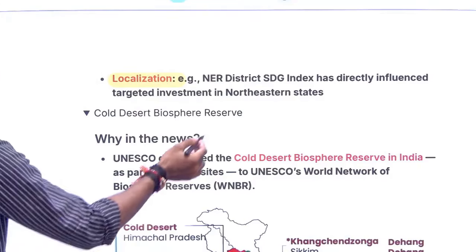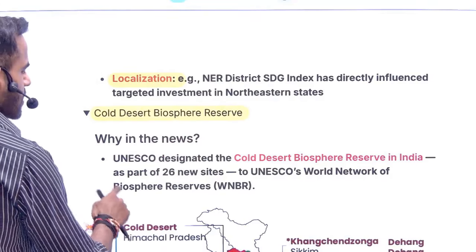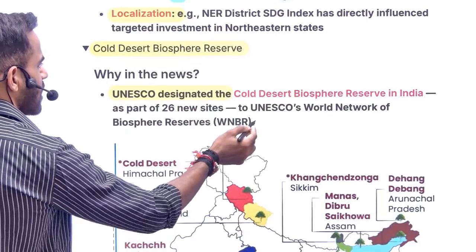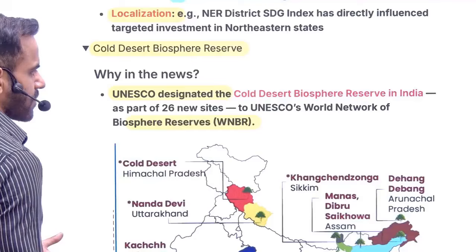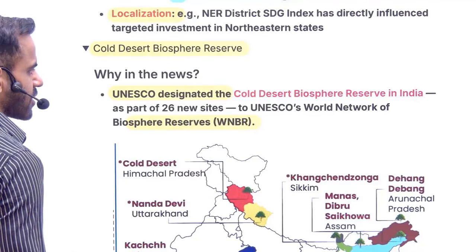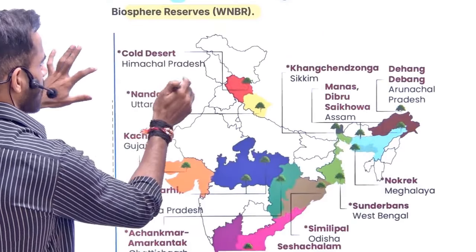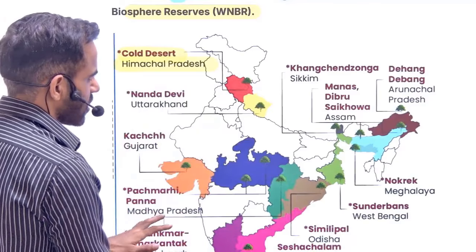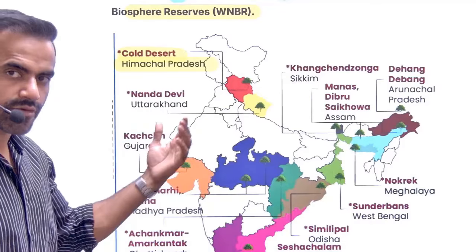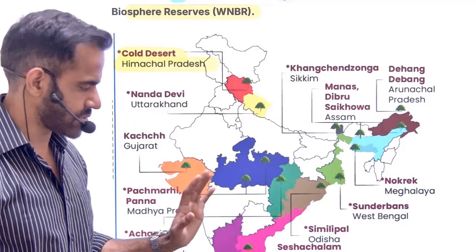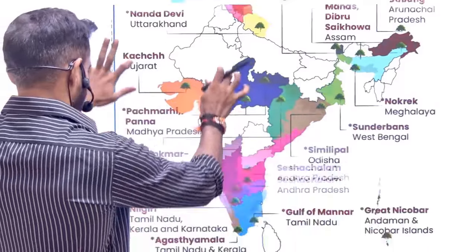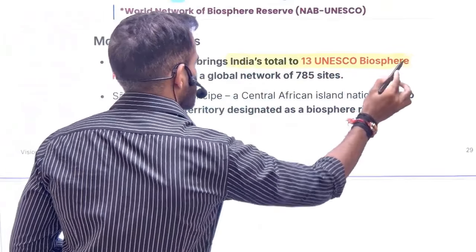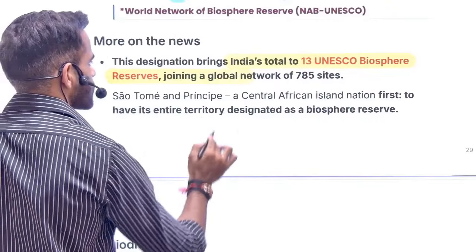Next is related to cold desert biosphere reserve. This biosphere reserve was in news because UNESCO has included it in the list of Man and Biosphere Reserve program. This is World Network of Biosphere Reserve. So this is the cold desert biosphere reserve. This is in Himachal Pradesh. This is a list of biosphere reserves from India which are included in the UNESCO list. Just go through it. Okay, so as of now, there are 13 biosphere reserves from India which are in the list of UNESCO.